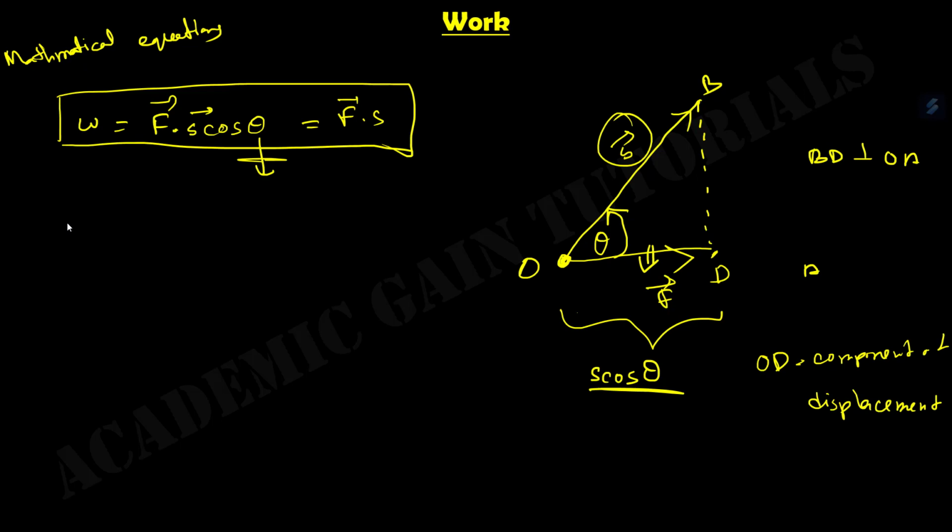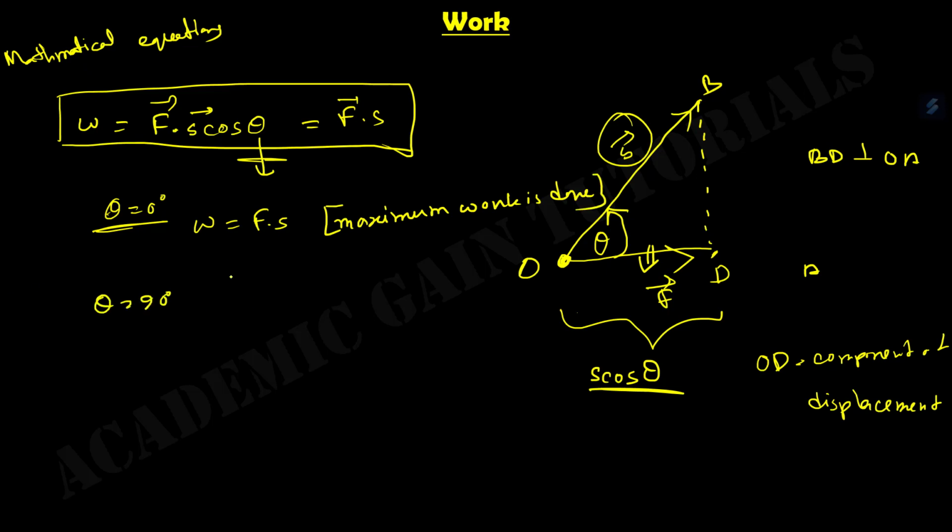So here, first of all, if theta equals 0 degree, then our W equals Fs, because we know cos 0 degree is 1. So when theta is 0 degree, the maximum work is done. And when theta equals 90 degree, cos 90 degree means 0. Then our W is 0.